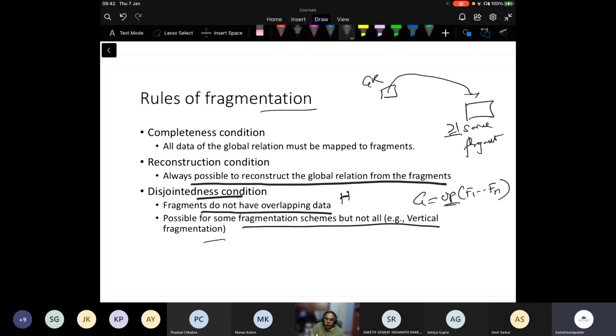So for that, you need to replicate the keys. But other than keys, the other attributes can be non-overlapping. Or I can use a surrogate key, like a tuple identifier, as a column, and then I can have non-overlapping fragments.